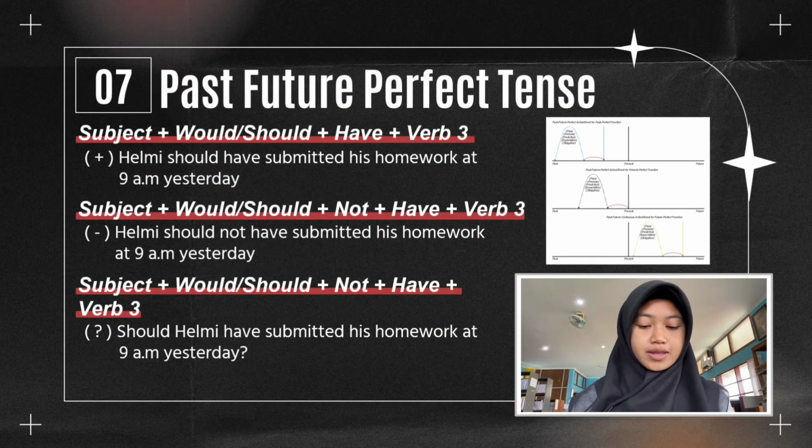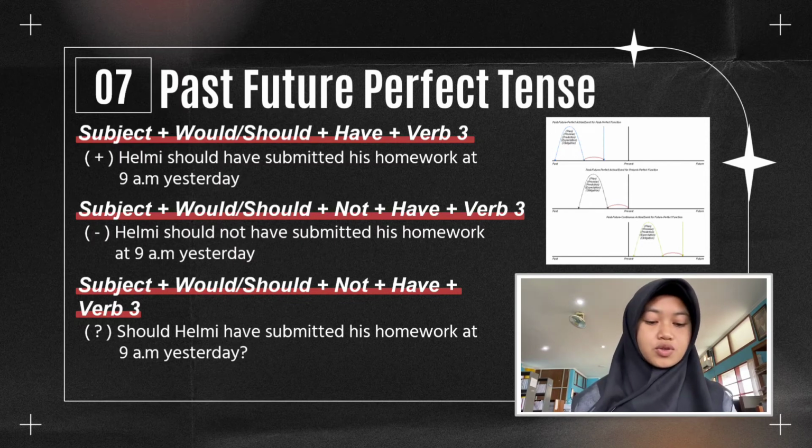Past future perfect tense is a verb tense that is used to express action that will happen in the future before something in the past. It is often used as a way to show cause and effect or a sequence of events.